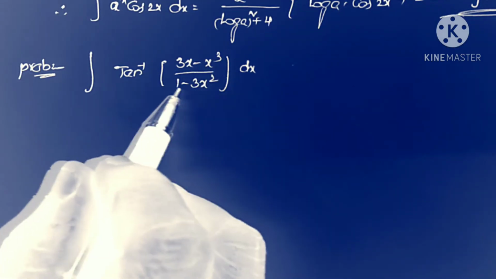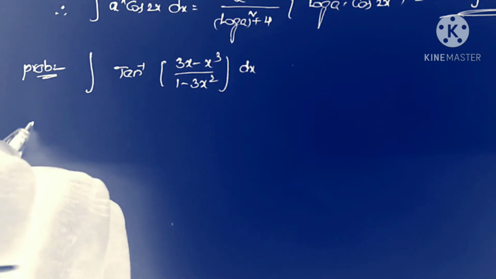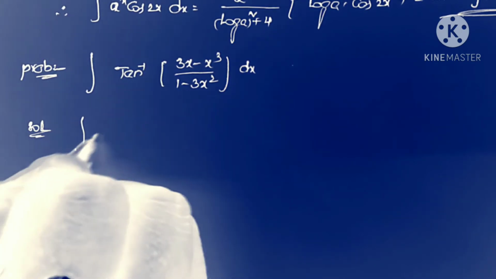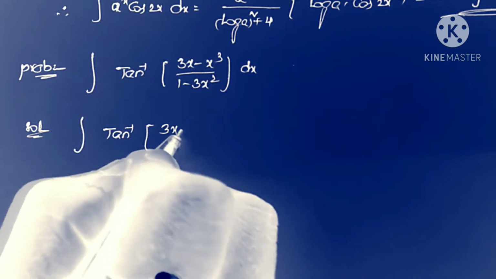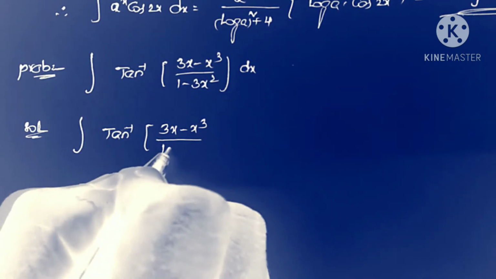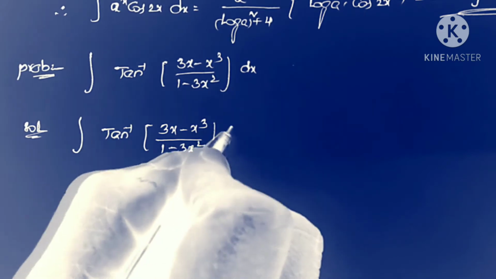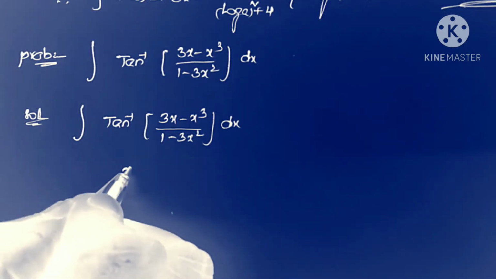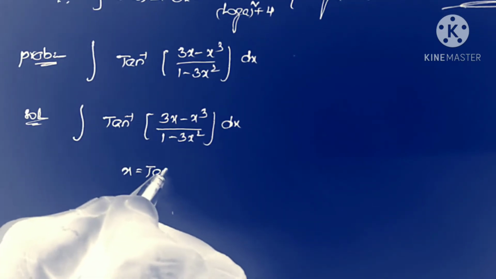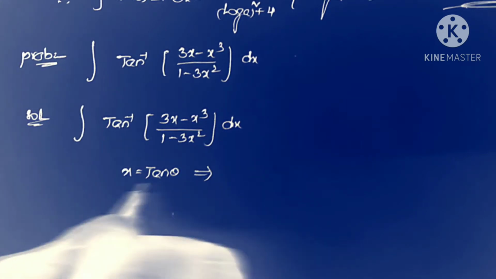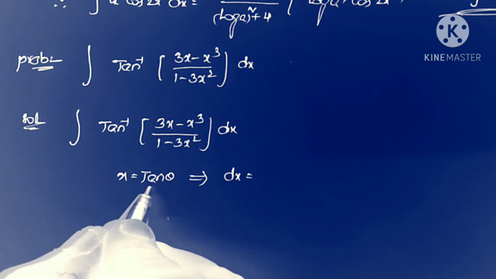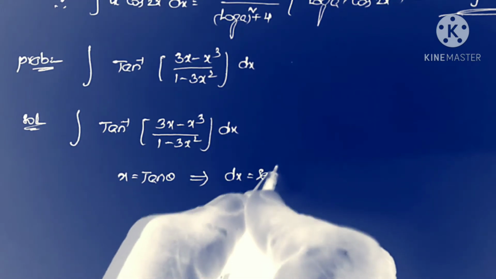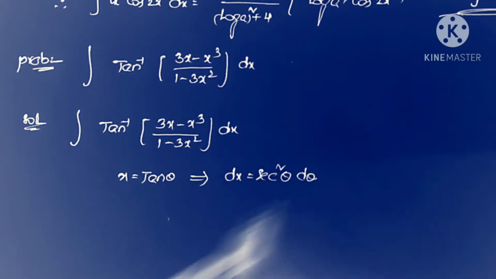Next problem, integral tan inverse of 3x minus x cube by 1 minus 3x square into dx. So first we write the given problem here, integral tan inverse of 3x minus x cube by 1 minus 3x square into dx, and first we substitute that x is equals to tan theta in the given problem. So x is equals to tan theta, then what is dx value? Taking the derivative, tan theta derivative is secant square theta into d theta.